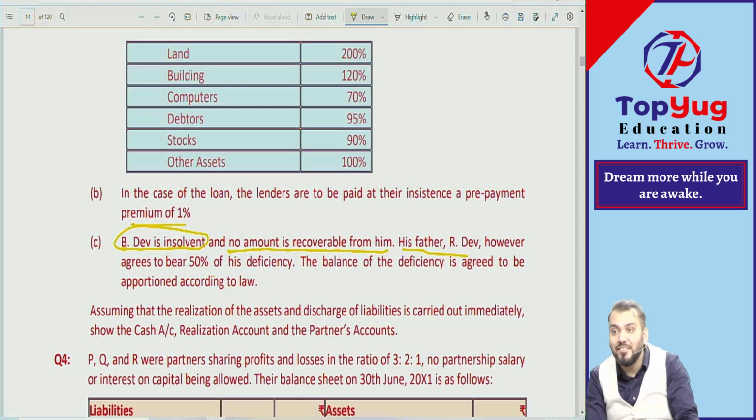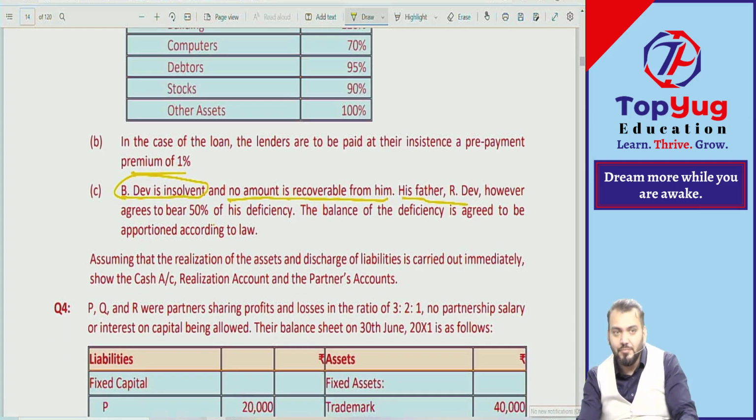Law means what? Act. Act is silent means what? Garner versus Murray. According to law, law means act, act is silent, so will follow what? Garner versus Murray. Understood this point? Correct. Assuming that realization of asset and discharge of liability is carried out immediately, so cash account, realization account, partners account, can I say very simple, you can do it by room.